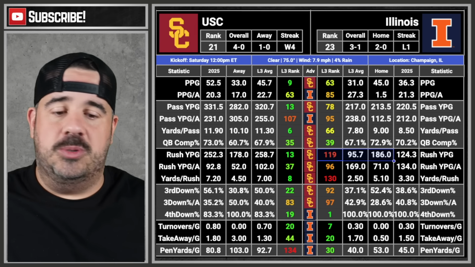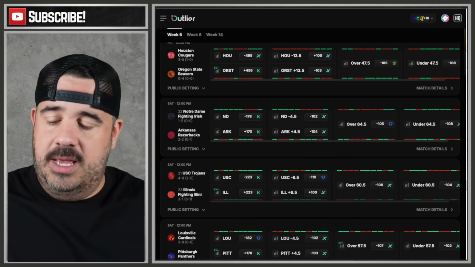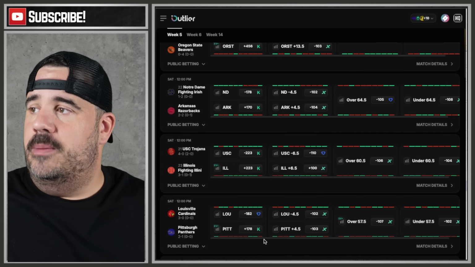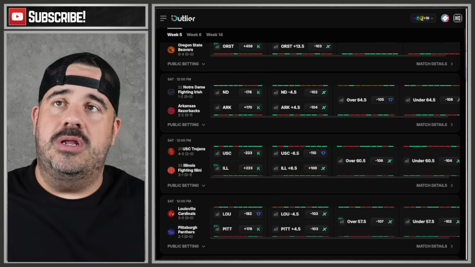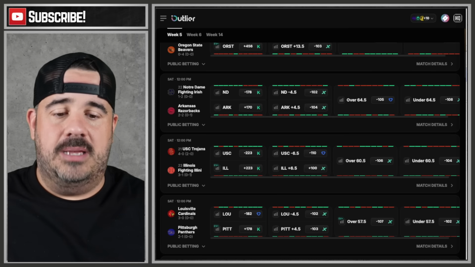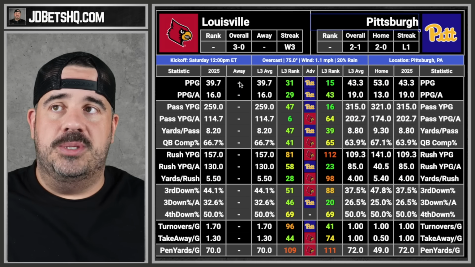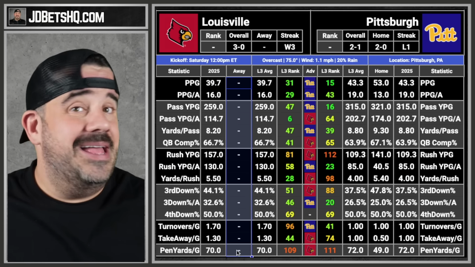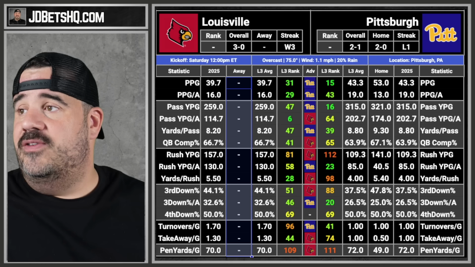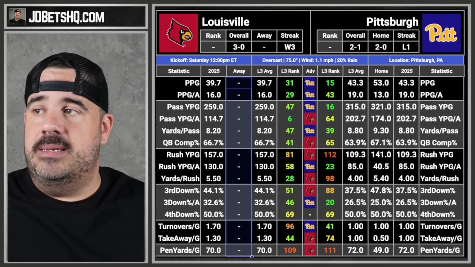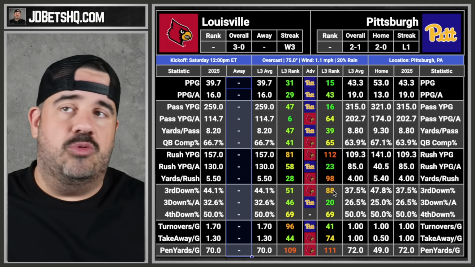Let's go back over to the other screen, which is over here. And we got Louisville and Pitt. Absolutely, we will look at that one. Not a problem. Louisville-Pitt, I'm cool with that game. And we see Louisville's making their first road game of the year too, which is, again, like Florida State, not a good thing. So Louisville is the favorite by 4.5, Pitt is plus 4.5, and 57.5 is our total.